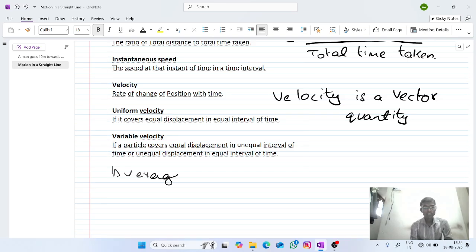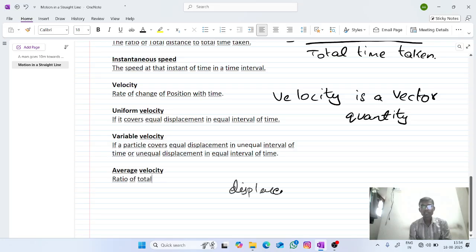Next, we will see average velocity. Average velocity is the ratio of total displacement to the total time taken.